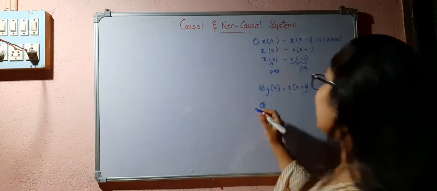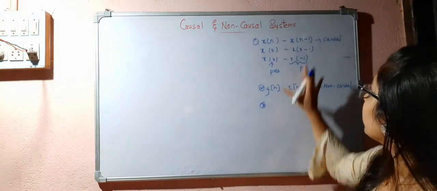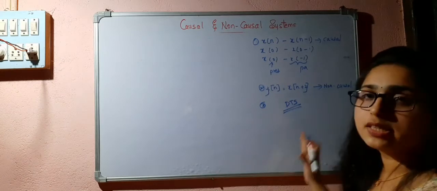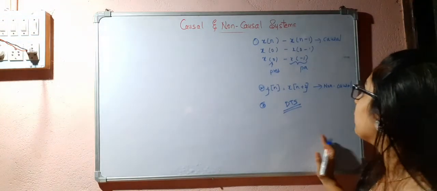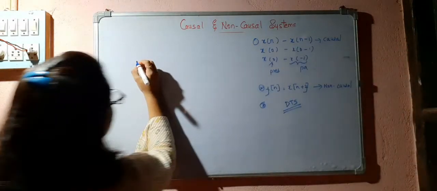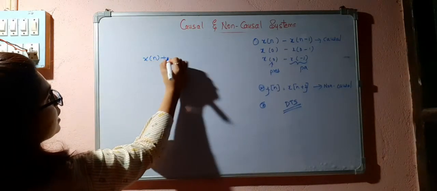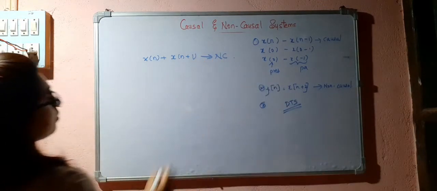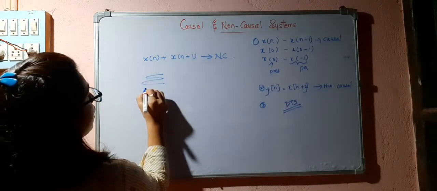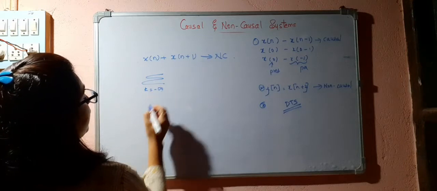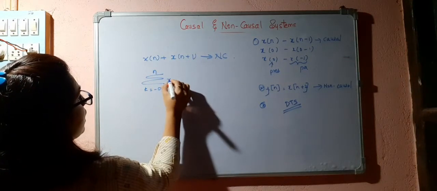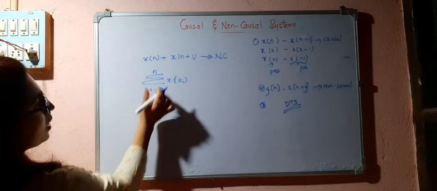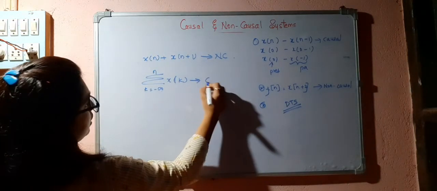That holds good for discrete time also, whatever we discussed for continuous time. So x of n plus x of n plus 1 is non-causal. The summation of k from minus infinity to n of x of k depends upon the past value and present value, so this is causal.